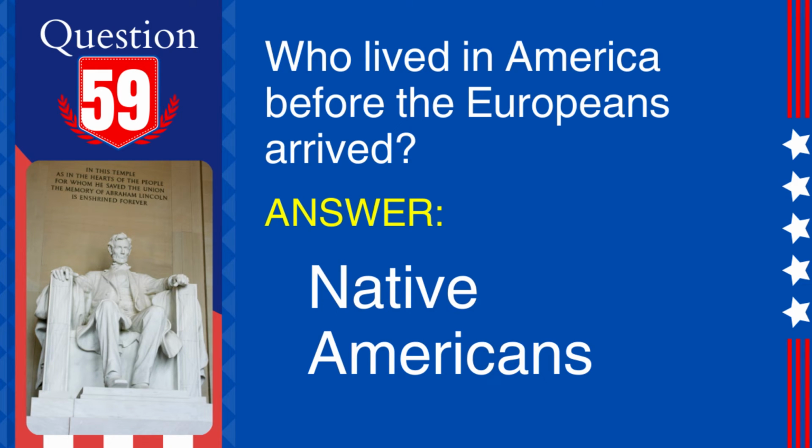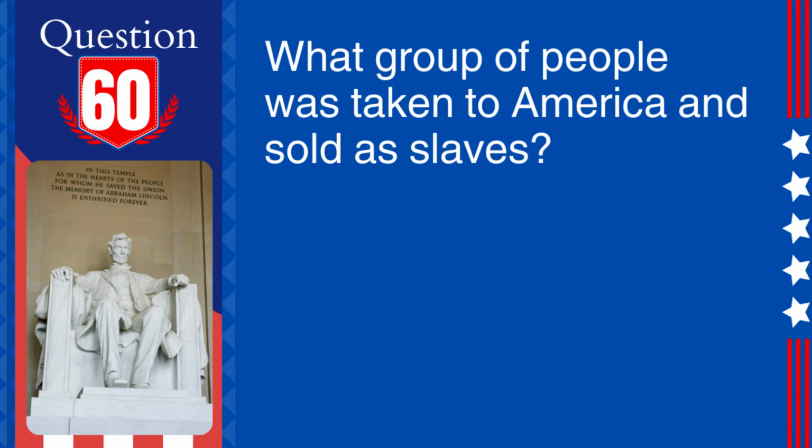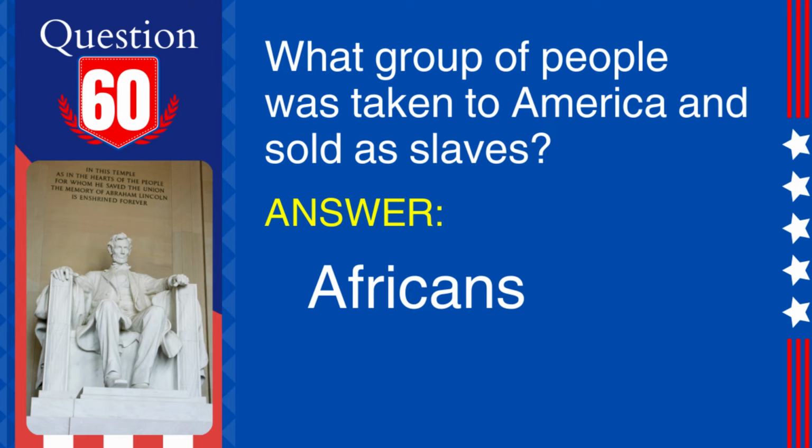Various indigenous peoples, known collectively as Native Americans, inhabited the land that is now the United States long before European exploration and colonization. 60. Question. What group of people was taken to America and sold as slaves? Answer. Africans. Explanation. Africans were forcibly brought to America and sold into slavery, significantly impacting the social and economic development of the United States, especially in the southern states.